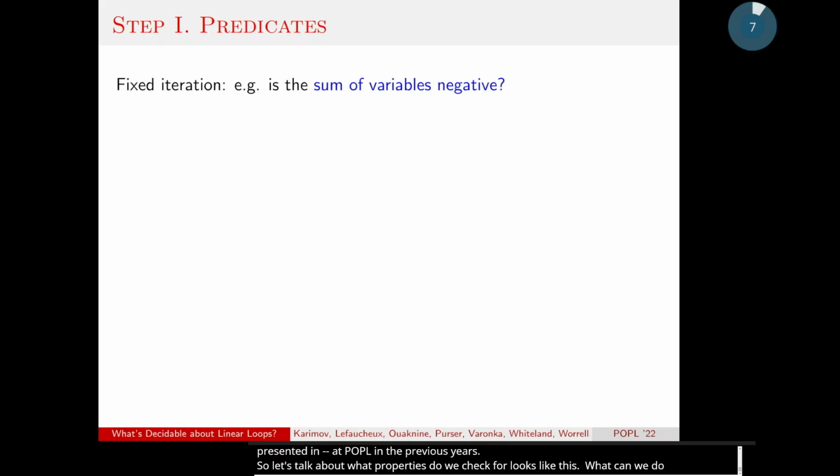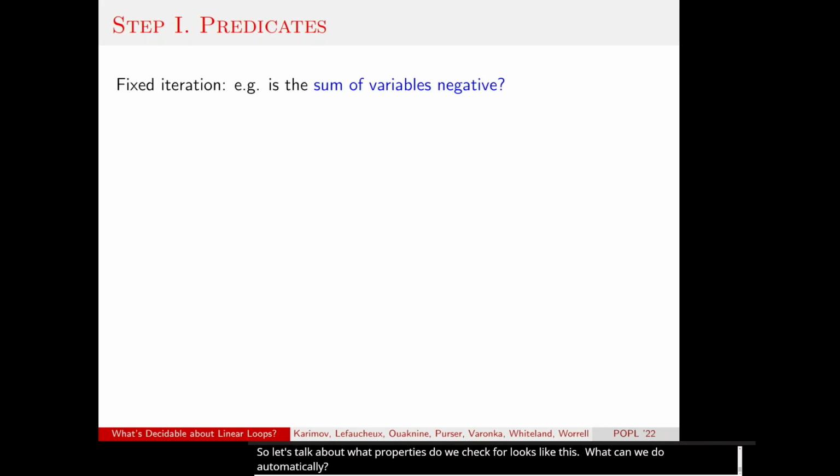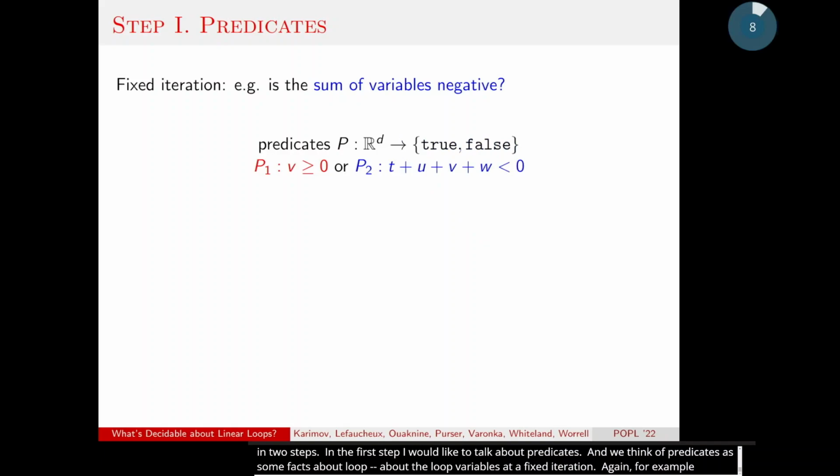And I will speak about specifications, about properties, and I will do this in two steps. In the first step, I would like to talk about predicates. And we think of predicates as some facts about the loop variables at a fixed iteration. So again, for example, if at a fixed iteration, the sum of variables is negative, we capture this by predicates. Of course, predicates just map the variables to either true or false.